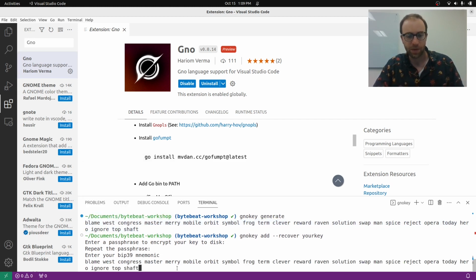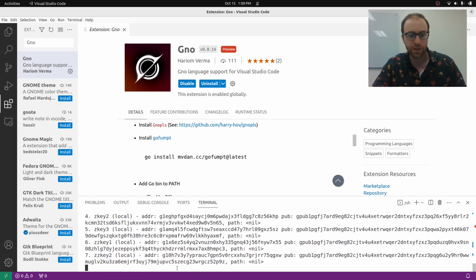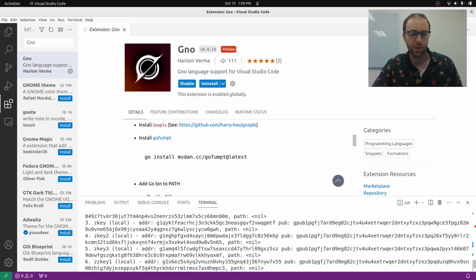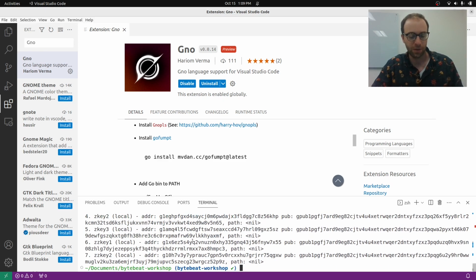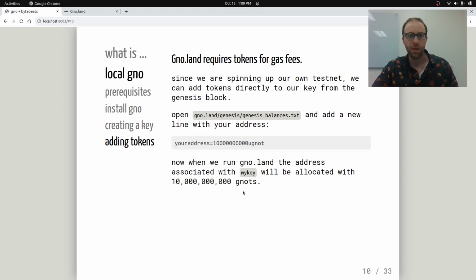And I'll just paste that here. Okay, so now we're going to do gno key list. You can see you'll have your keys. I have my key that I generated before, and another one called your key, and then other ones that I generated. So they're all listed here. So now we have a gno key that's not on the chain, but in our key ring. And now we need to add tokens to it.